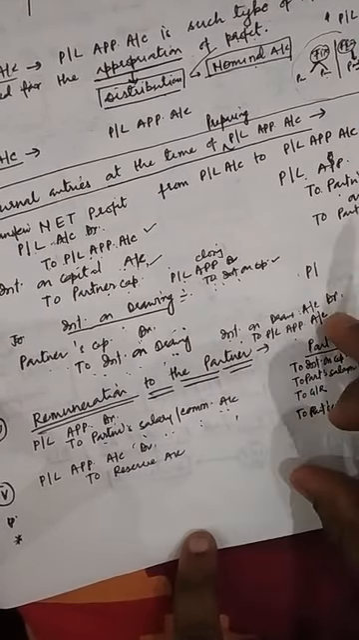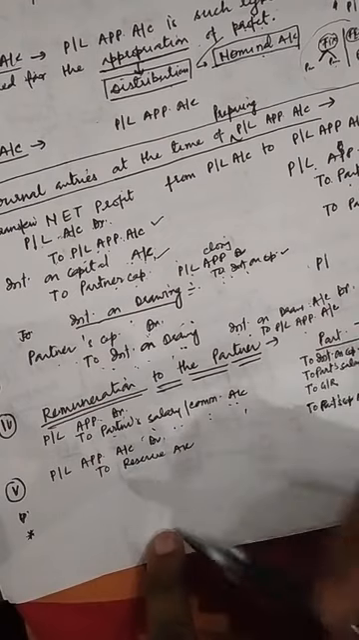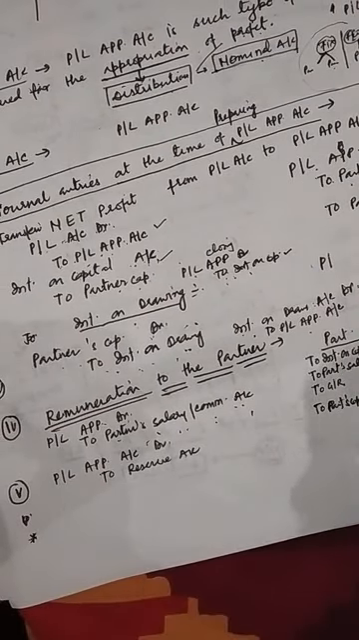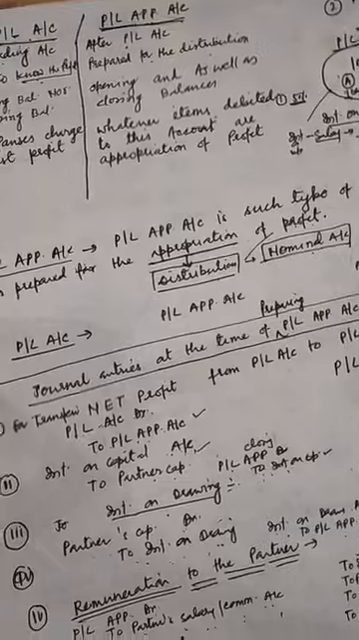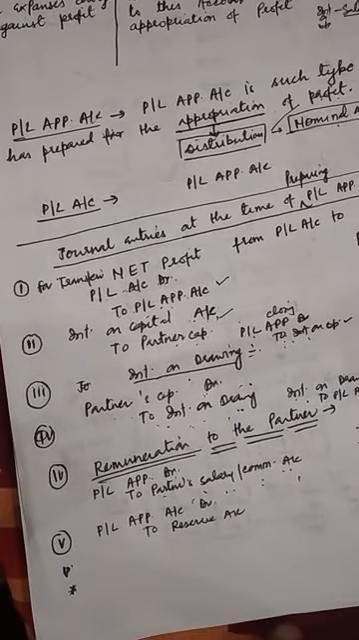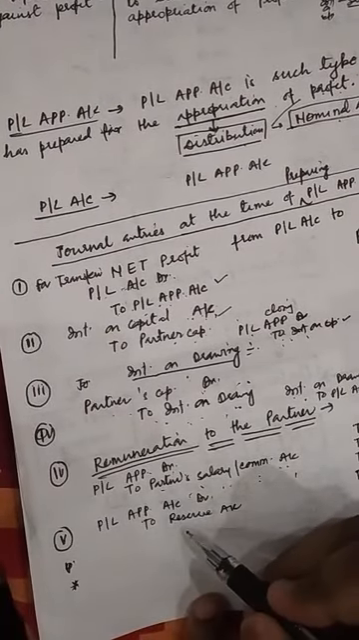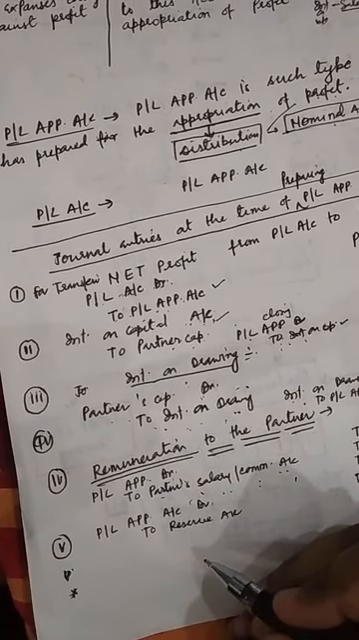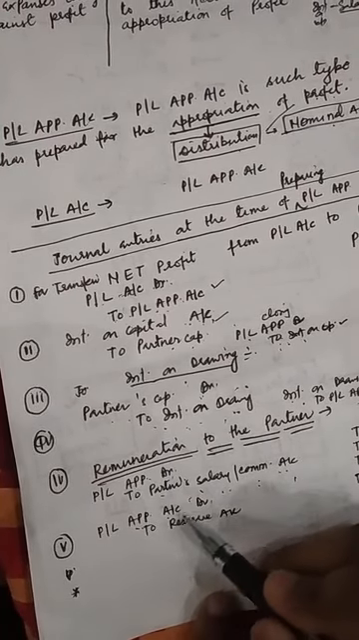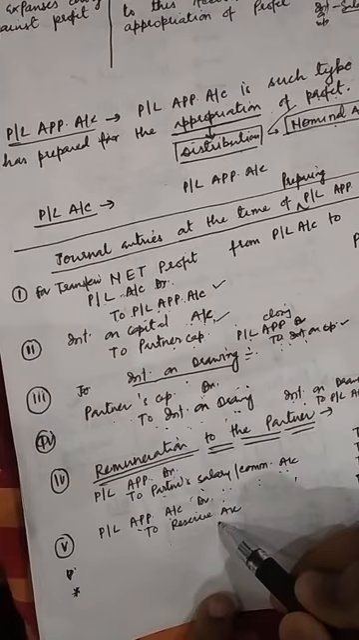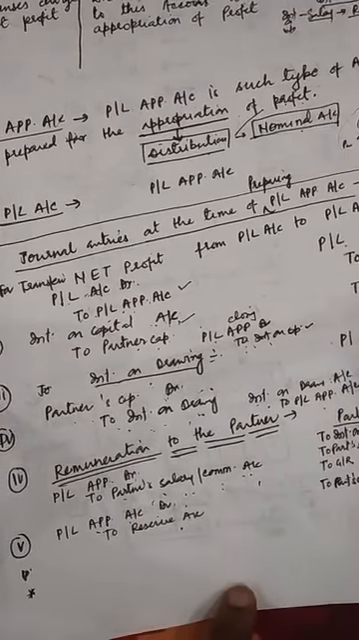Getting it, all of you? Fifth, when part of the profit is transferred to general reserve, when a partnership firm has opened a general reserve account or maintains a reserve account, then profit will be transferred to this account. The entry will be PL appropriation account debit to reserve account. Getting it?